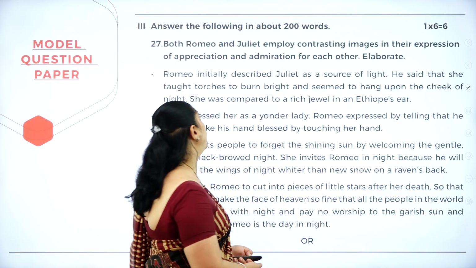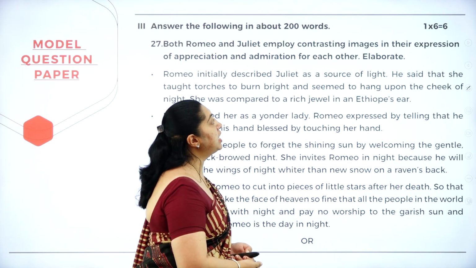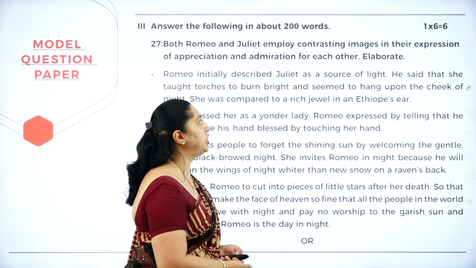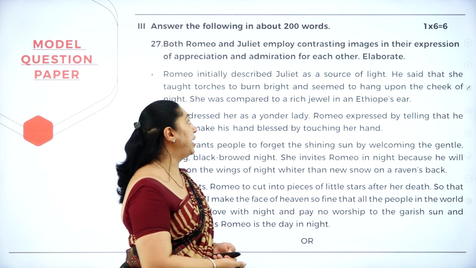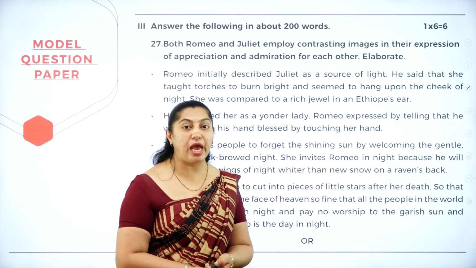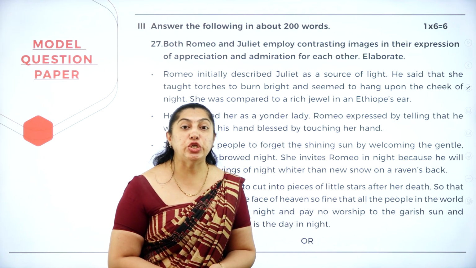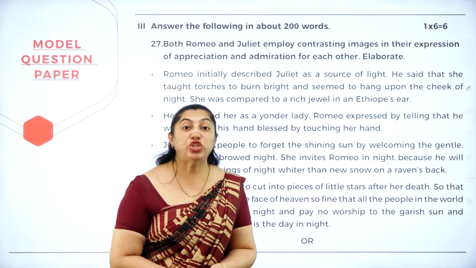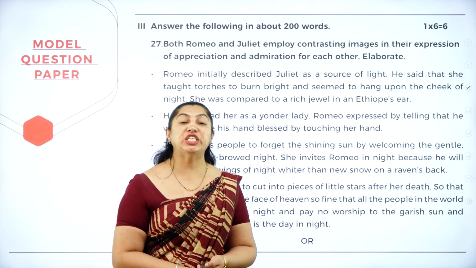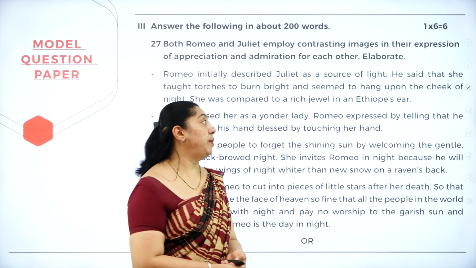Now let's see question number 27. Both Romeo and Juliet employ contrasting images in their expression of appreciation and admiration for each other. Elaborate. Romeo and Juliet belong to the rival families of Montagues and Capulets. Lord Capulet had hosted a supper, but Romeo gets to know that he has hosted a supper, and to see Rosaline, he enters the party hall. But there he sees Juliet on the dancing floor and he was fascinated by her beauty.